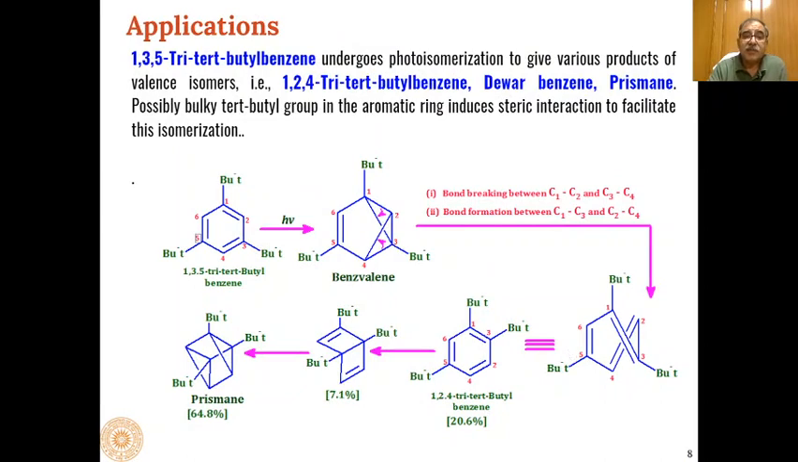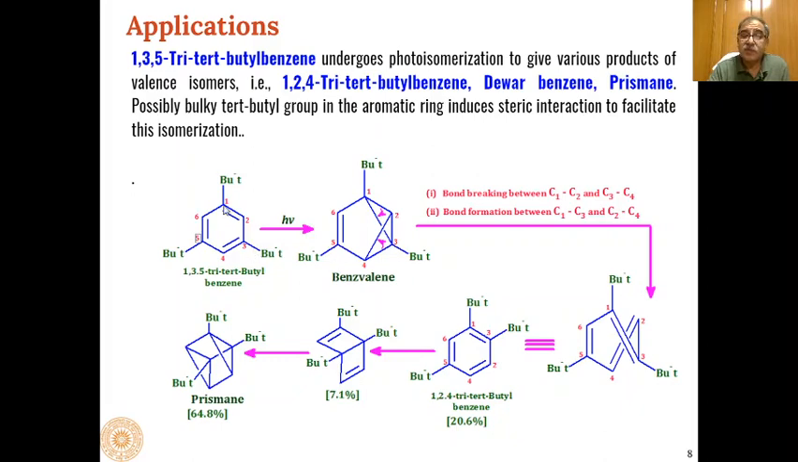Then some applications of these photoisomerization reactions. For example, 1,3,5-tri-tert-butylbenzene can be converted into different types of products, like 1,2,4-tri-tert-butylbenzene in 20.6% amount. Then this type of substituted Dewar benzene in 7.1%, and this type of substituted prismane in 64.8%. So we will get different types of products through benzvalene as the intermediate.